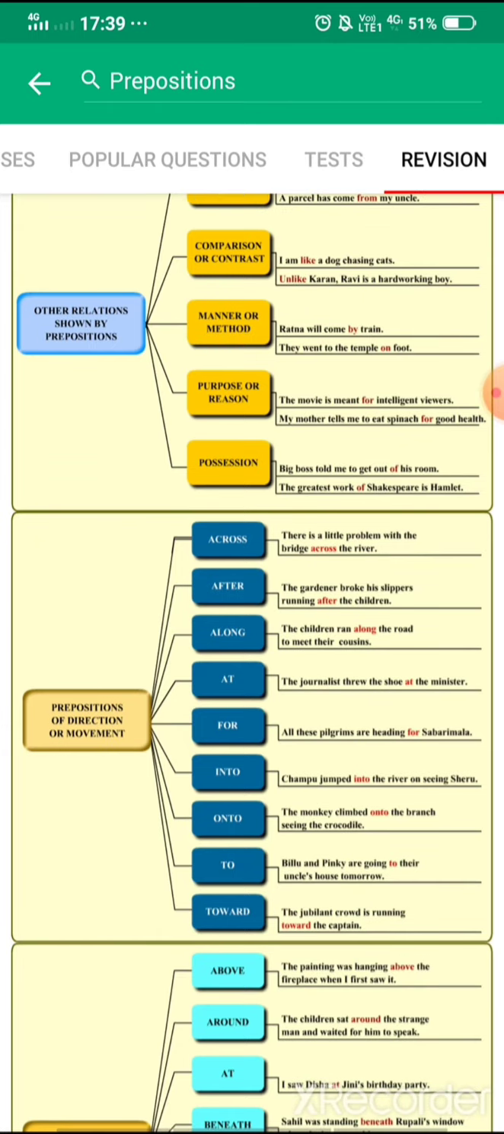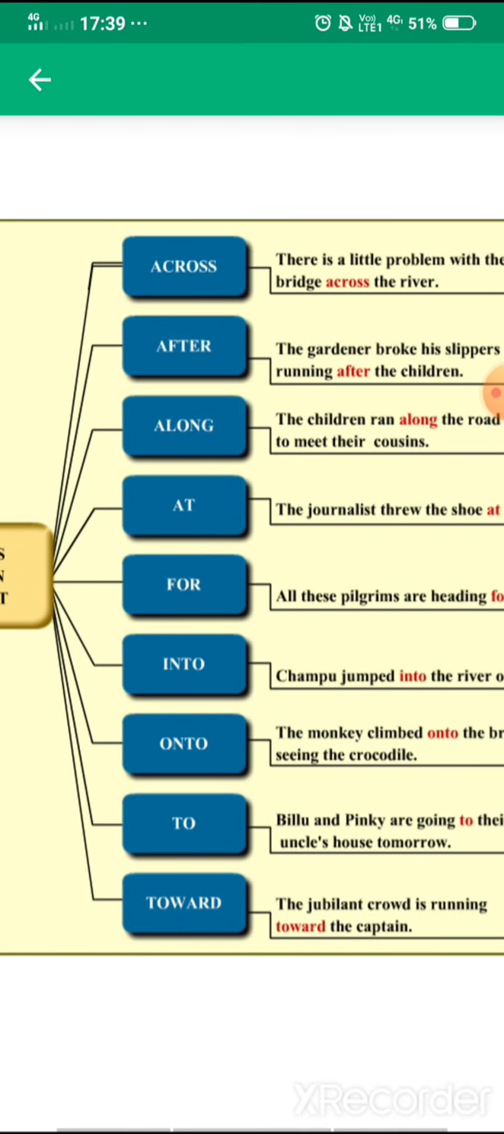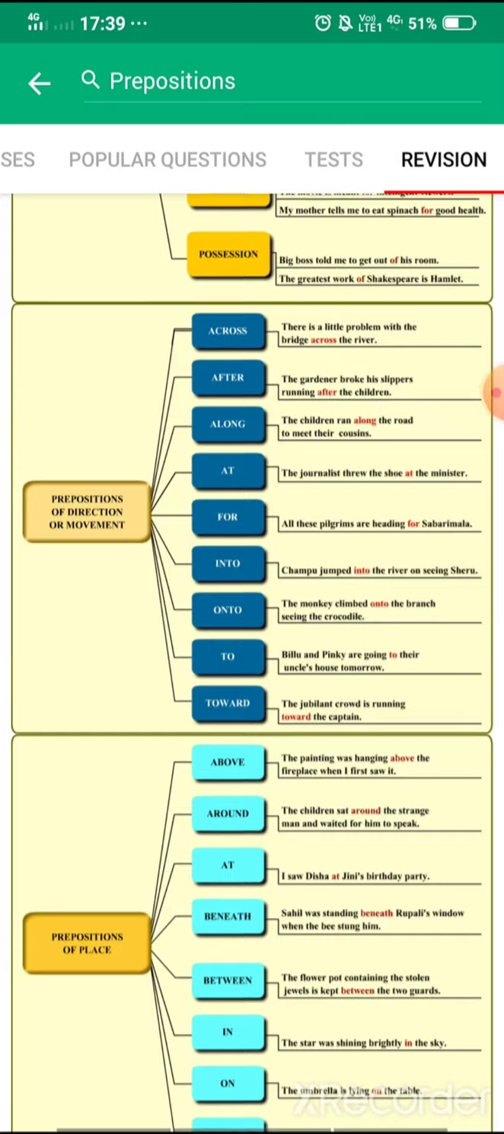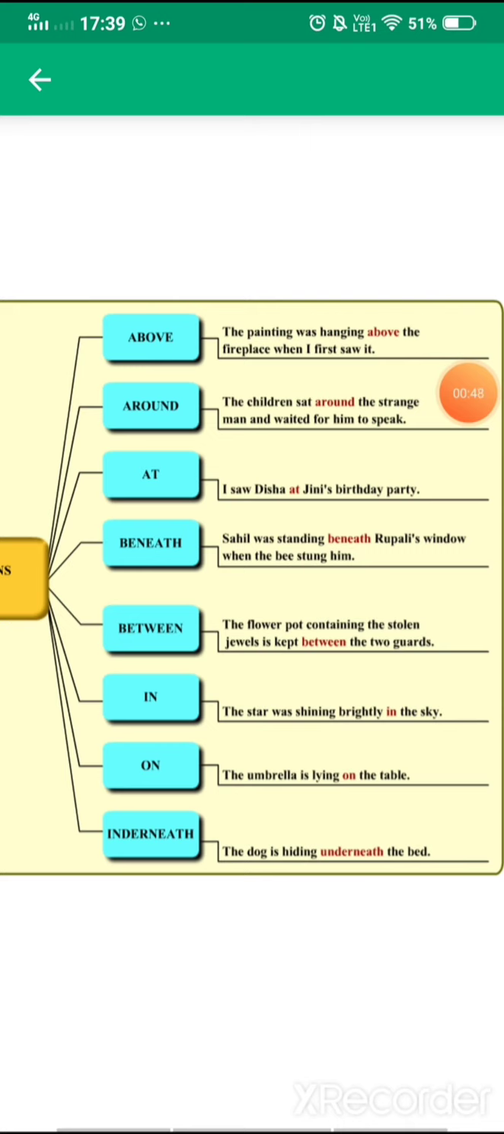Now here we have read this one, preposition of direction and movement in a previous class: across, after, along, at, for, into, onto, to and toward. So now we'll be reading the preposition of place. So these are the preposition of place.